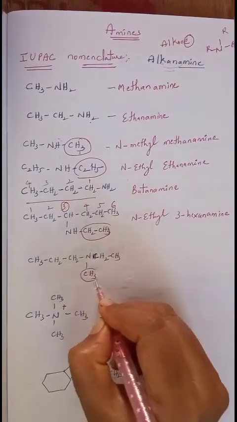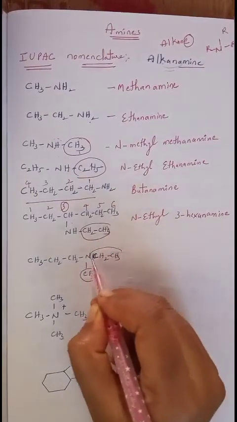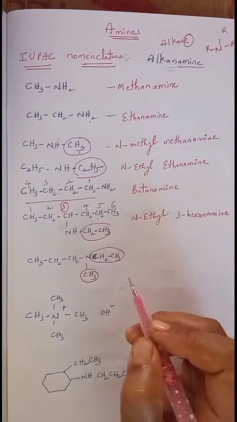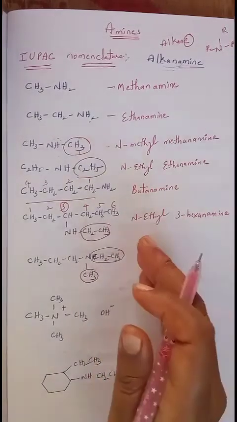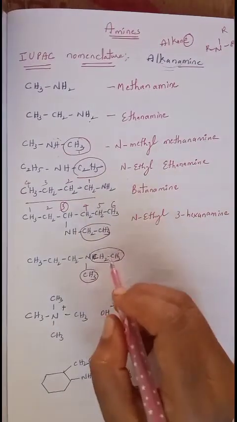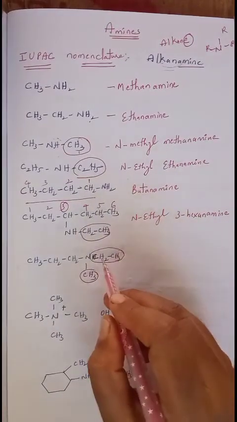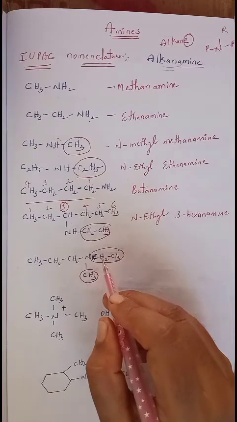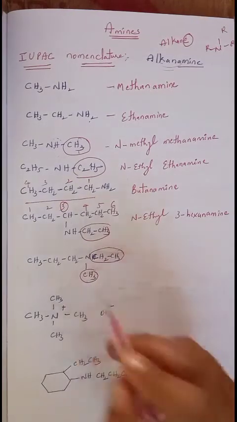Now this is one side chain, which is known as methyl, and this is the second side chain, which is known as ethyl. According to alphabetical order, you arrange them while writing the name. E comes first, so we have to write the ethyl name first, followed by the methyl name.